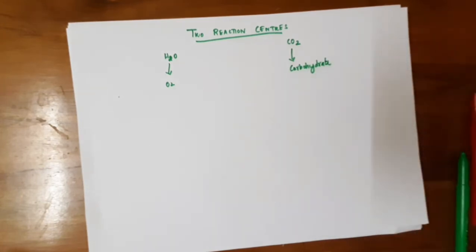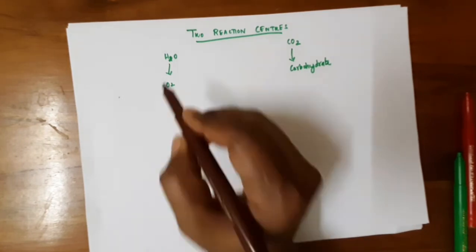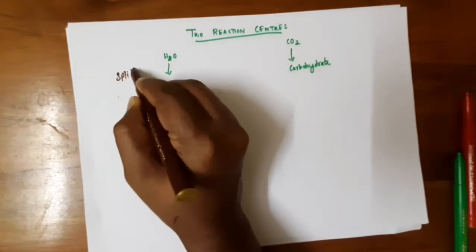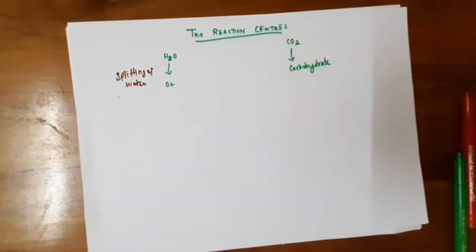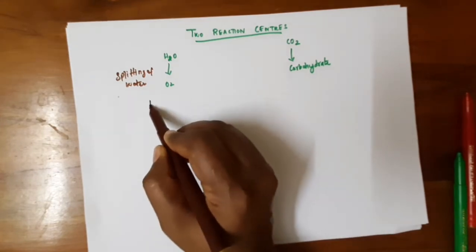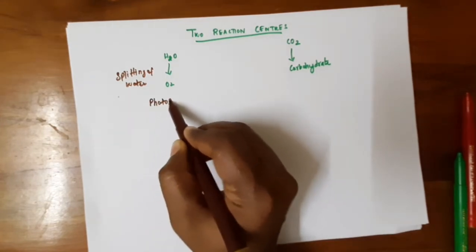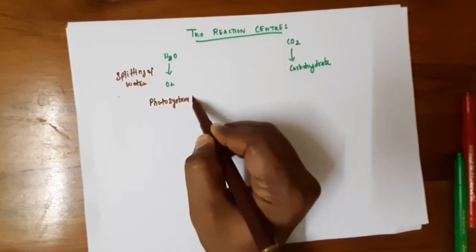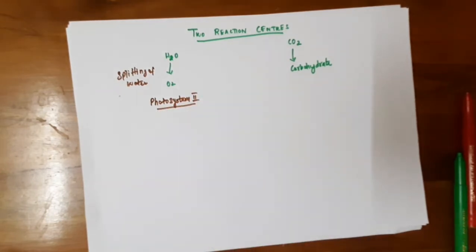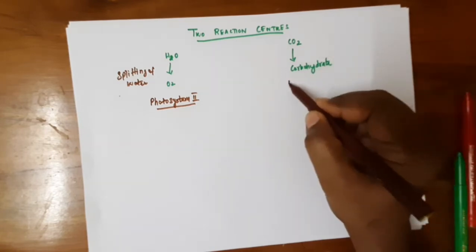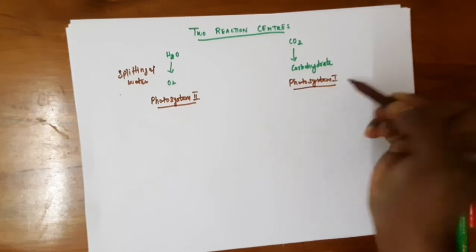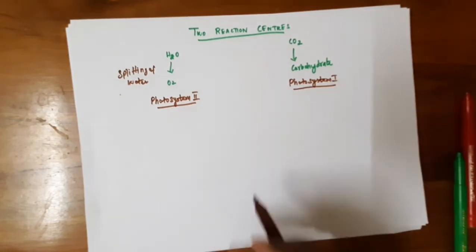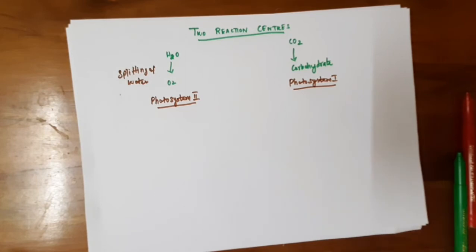The splitting of water takes place in photosystem 2, and the conversion of carbon dioxide to carbon takes place in photosystem 1. So let's see the overall reaction that is taking place in the chlorophyll.